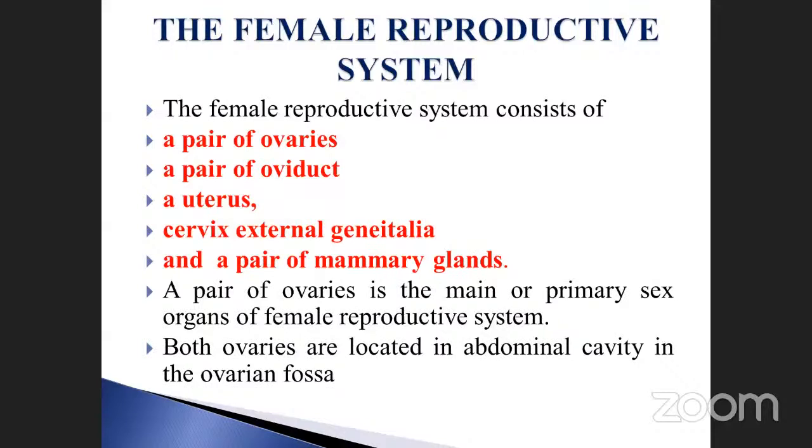And then the ovaries, otherwise called what? The ovaries are the main primary sex organ of the female reproductive system. And both the ovaries are located in the abdominal cavity in the ovarian fossa. These are all very, very important things. Okay.